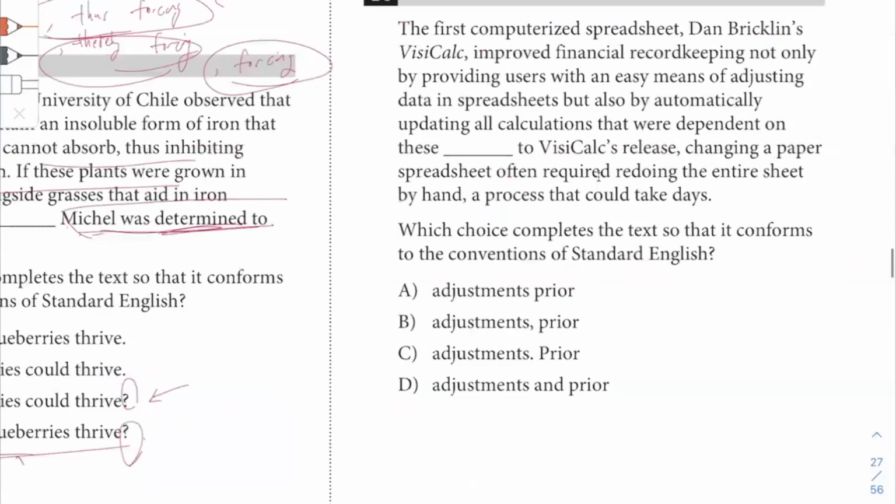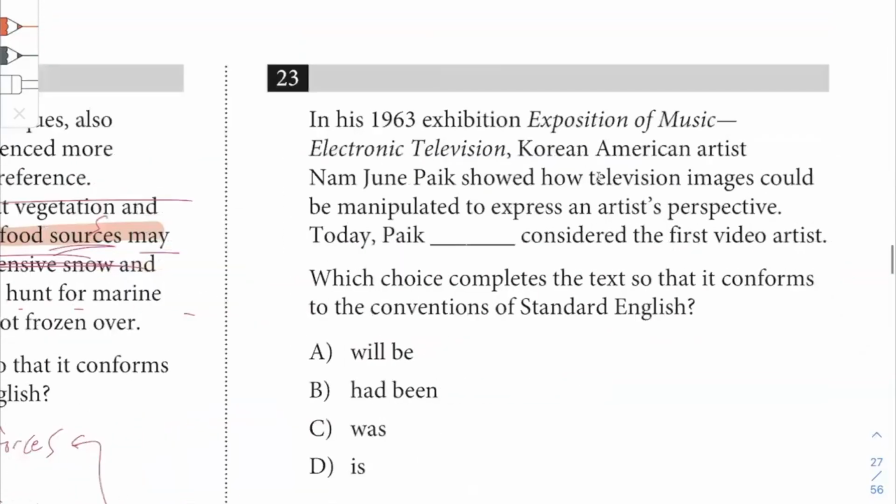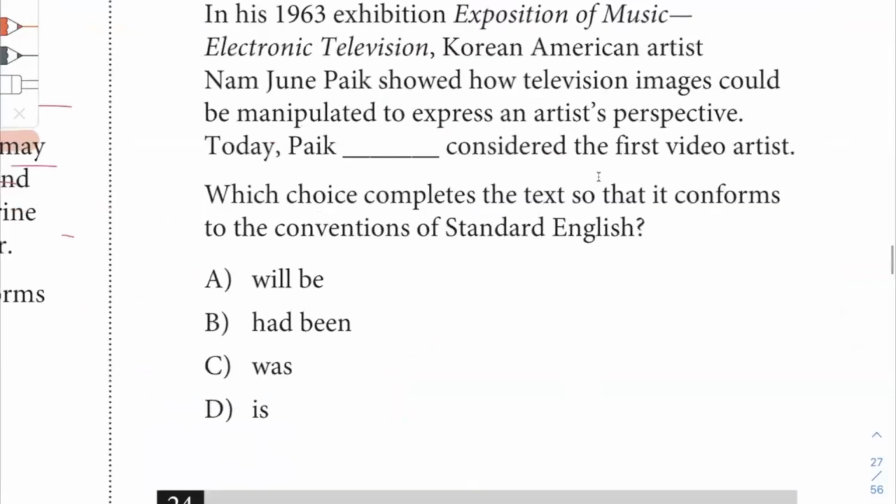Okay, let's take a look at number 23. In his 1963 Exposition of Music, Electronic Television, Korean-American artist Nam June Paik showed how television images could be manipulated to express an artist's perspective. Today, Paik, something, considered the first video artist.